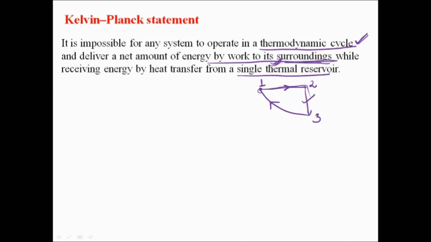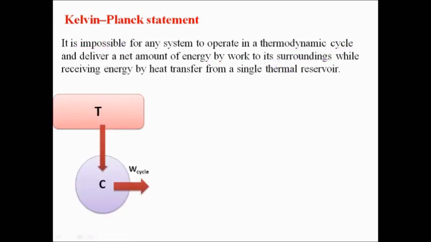Okay, this is an important thing, and it is only receiving energy in the form of heat from a single thermal reservoir. Okay, if a system is doing like this, that is impossible. This is the Kelvin-Planck statement. Okay, so now let's understand this using this figure.